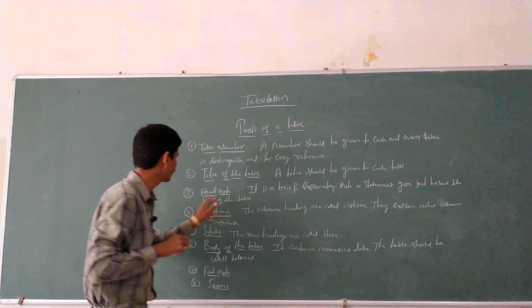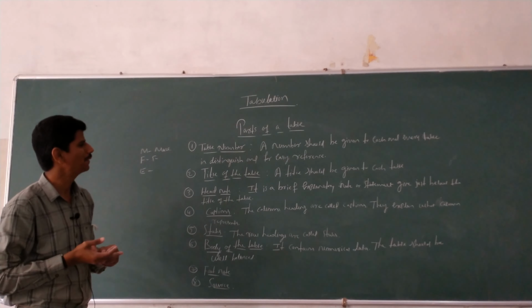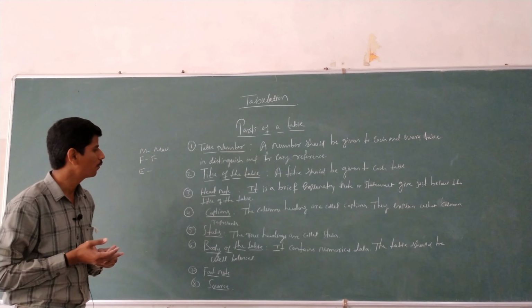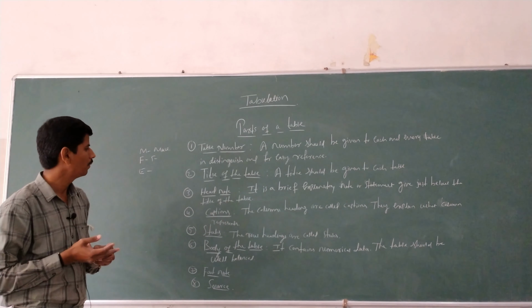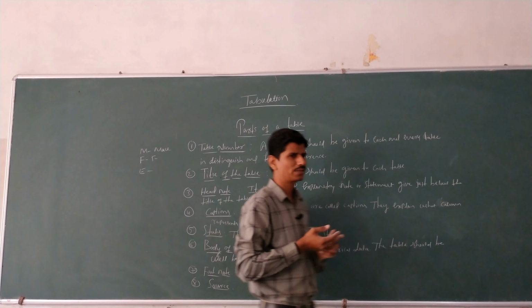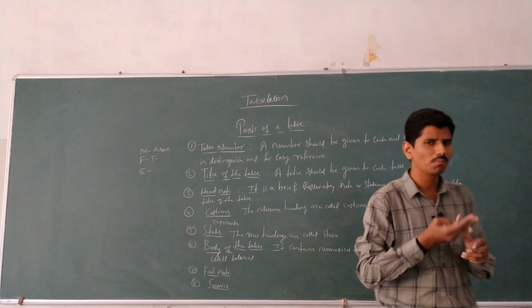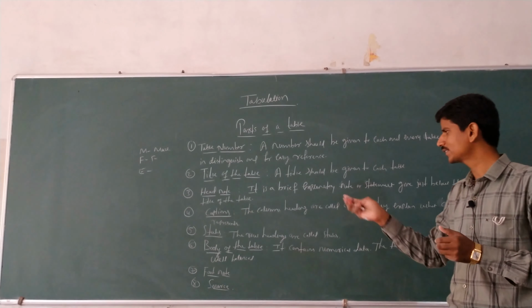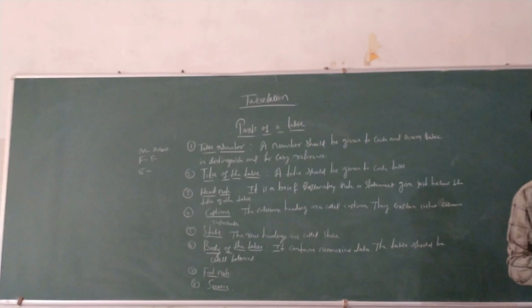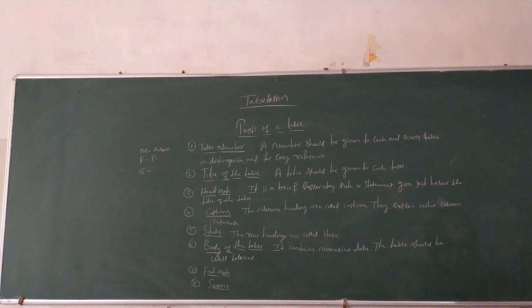The next one is headnote. It is a brief explanatory note or statement given just below the heading or title of the table. The next, caption. What is caption? The column heading is said to be caption. They explain what the column represents. The next one is stub. The row headings are called stubs. The next one is body of the table. It contains the numerical data.